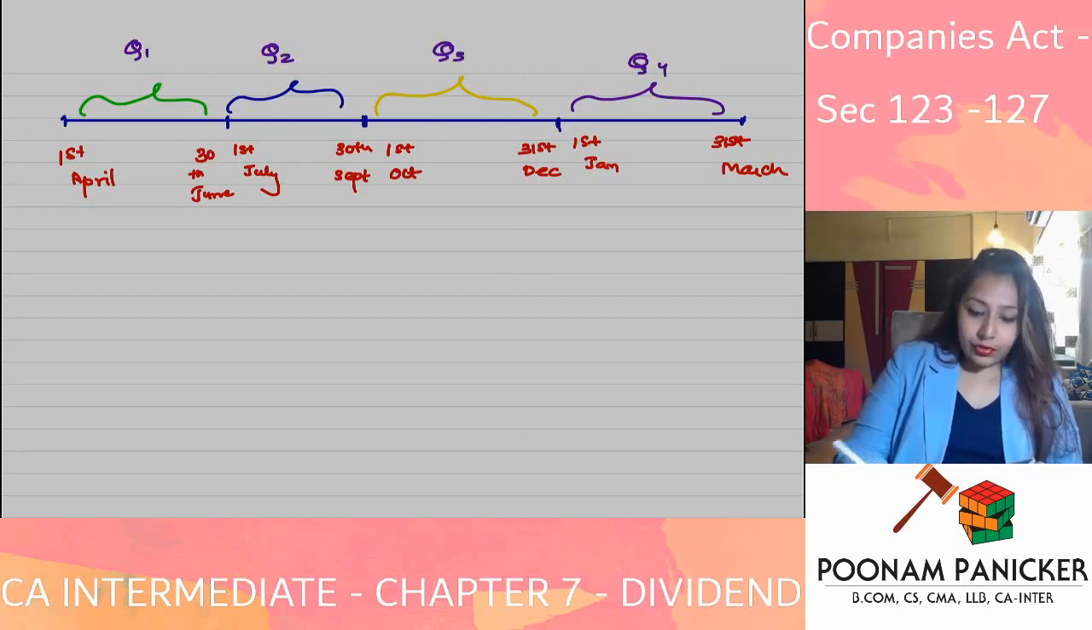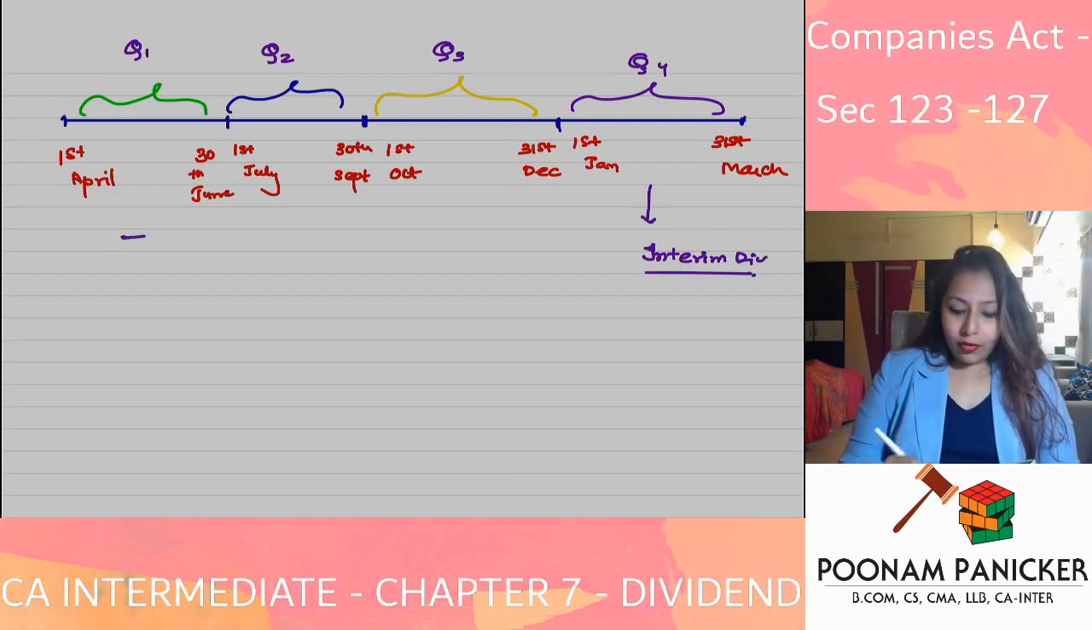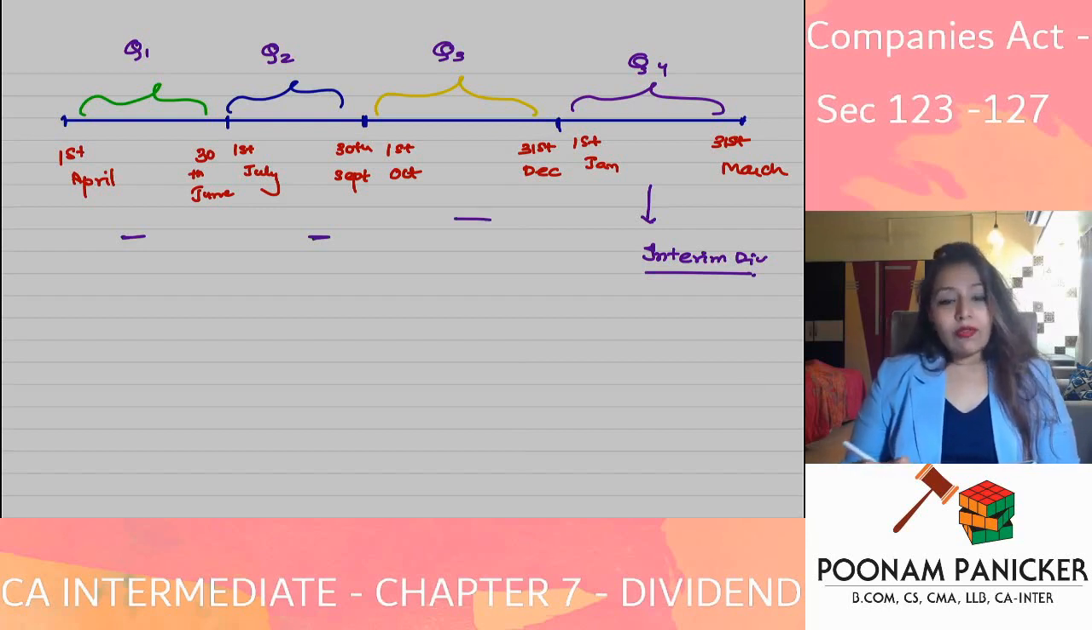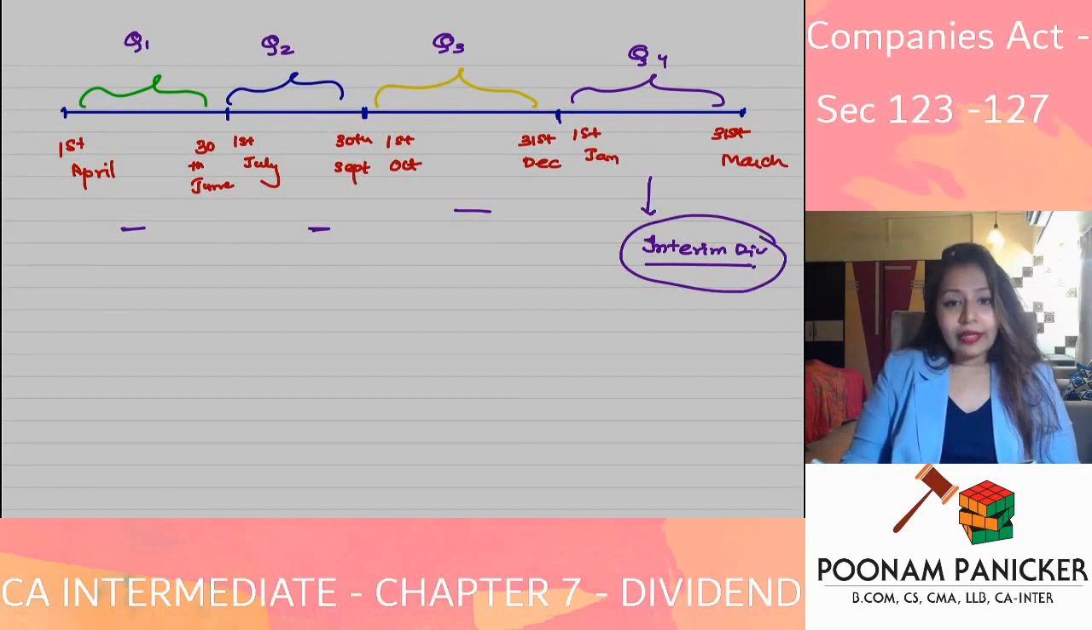Say for example, the company wants to declare interim dividend in the 4th quarter. Then whatever profits the company has made in the first 3 quarters, can you utilize those for the purposes of giving dividend? Yes or no? The answer is yes. Whatever profits the company has made in the first 3 quarters can be utilized for giving interim dividend in the 4th quarter.